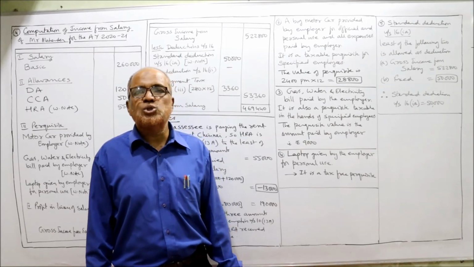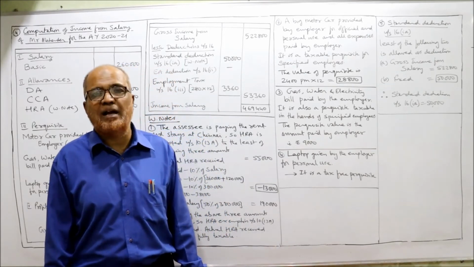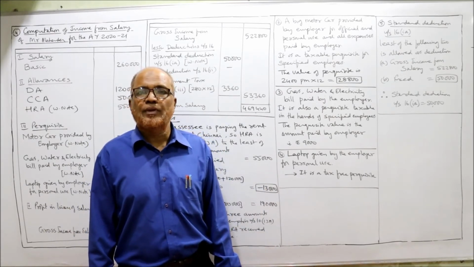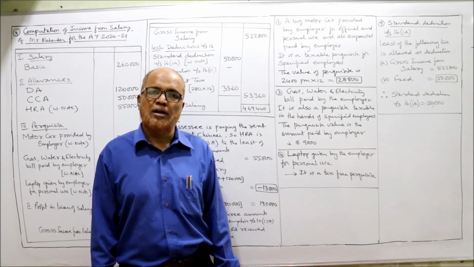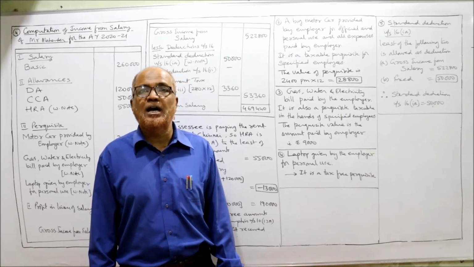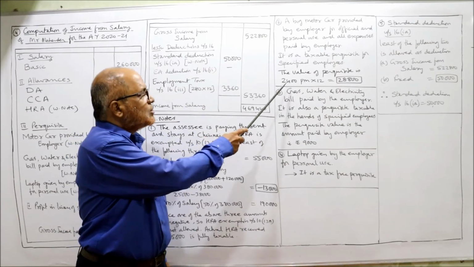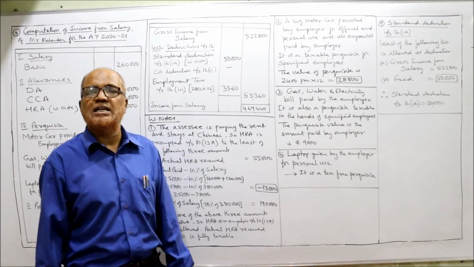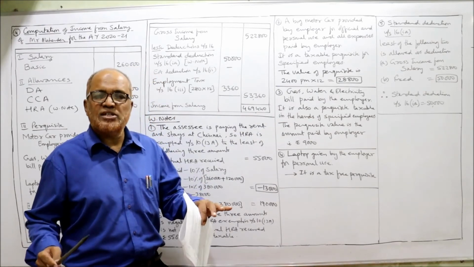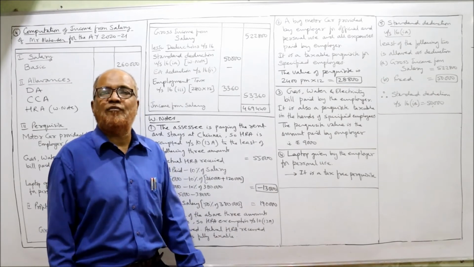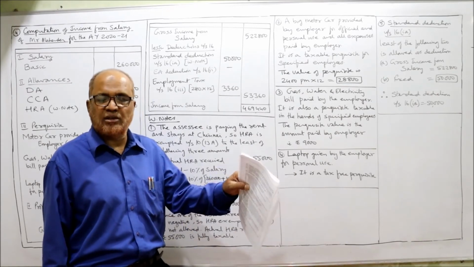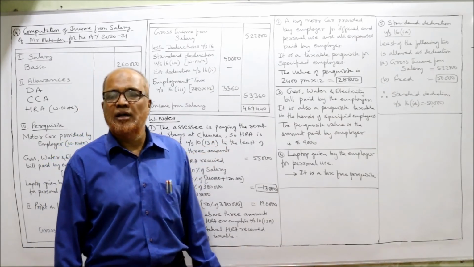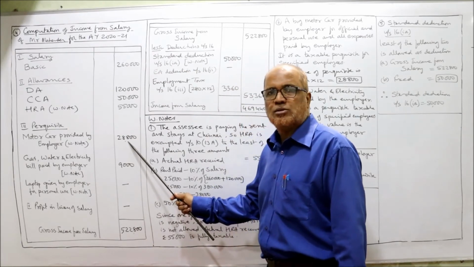Then the value of the perquisite is 2,400 rupees for a big car, and 1,800 rupees for a small car. Here it is a big car, so 2,400 per month is the value of the perquisite. Into 12, that is 28,800. All these provisions I have explained in the theory video of perquisites. So if you have watched that theory video, you definitely know for a big car it is 2,400. So 28,800 is the value of the perquisite, motor car.